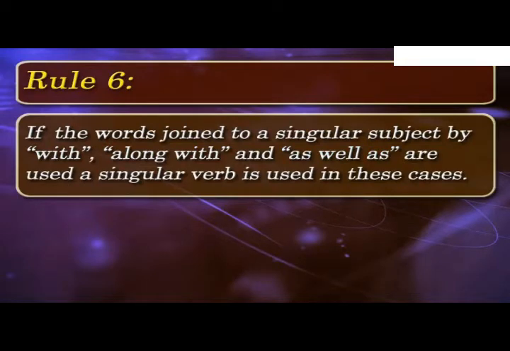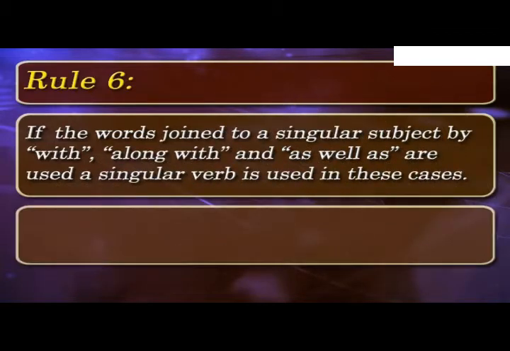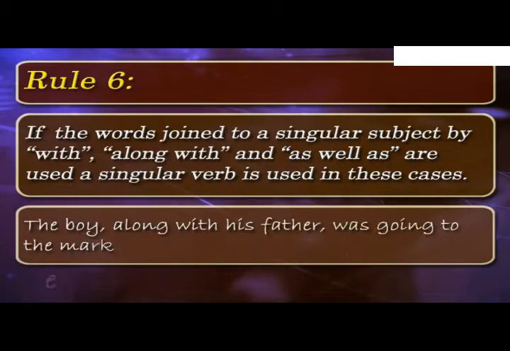Here, in a sentence, if words like with, along with, and as well as are used to join a singular subject with other words, then a singular verb is used. The boy along with his father was going to the market. Here, the singular verb was is used as the words along with are joining the singular boy to father.